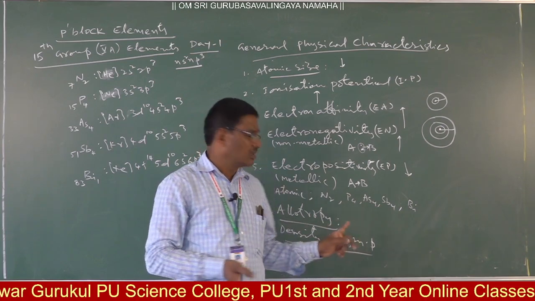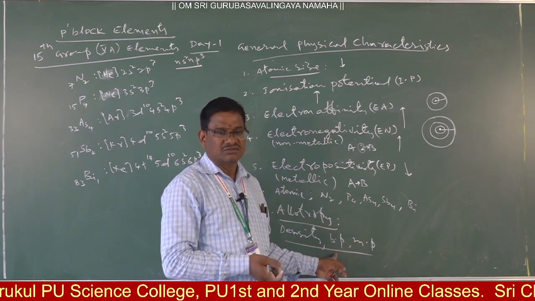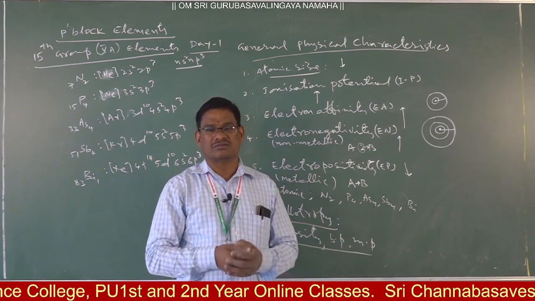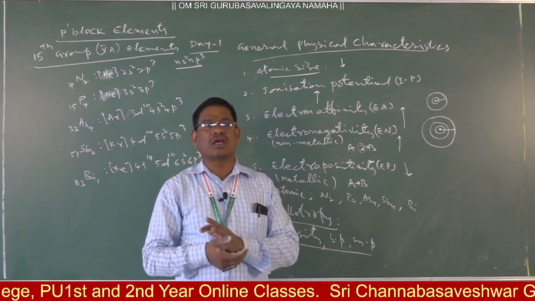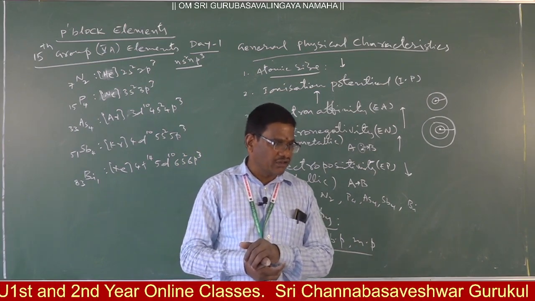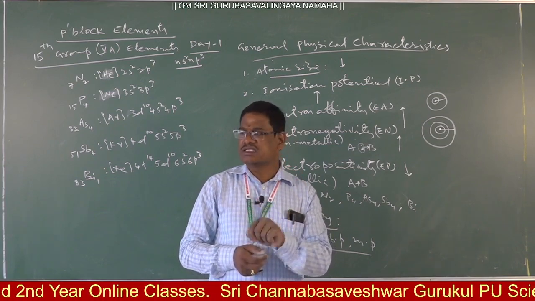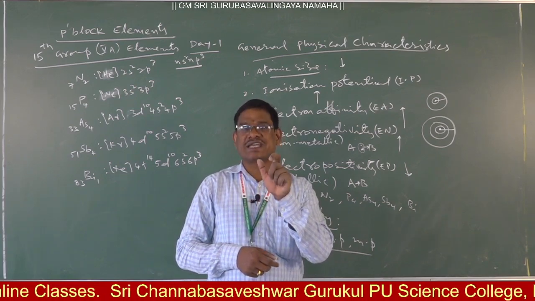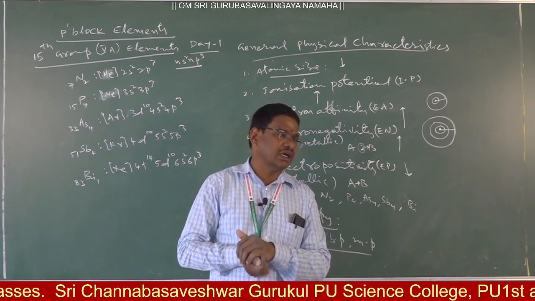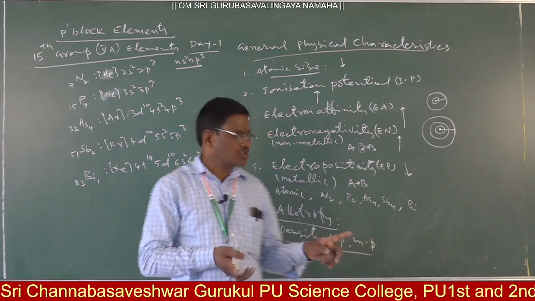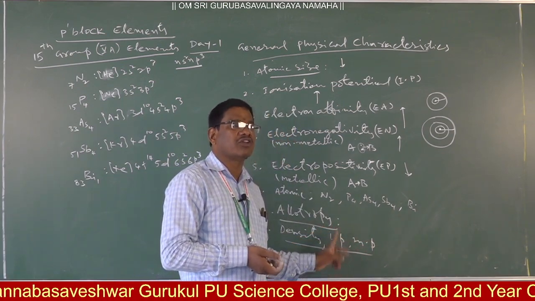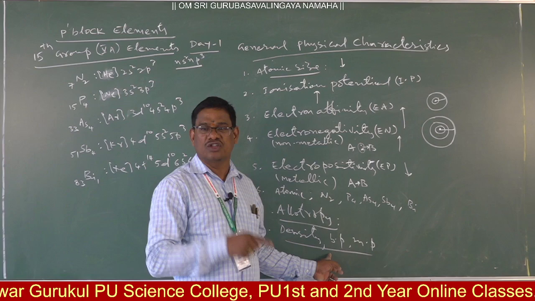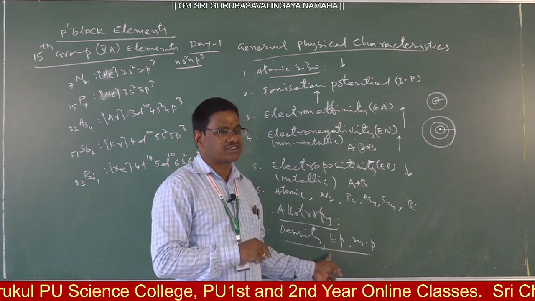Clear? But here abnormalities are there. They increase but not regularly. NCERT has given a tabular form for physical properties. In that NCERT book, check the density, melting point, and boiling point values separately, and decide accordingly. 99% of the time the question from this will be difficult, but 1% the paper setter may ask it out of interest. If you are in that 1%, you definitely have to face it.